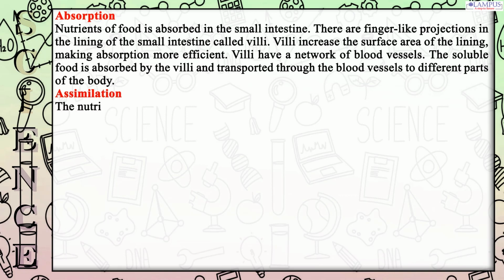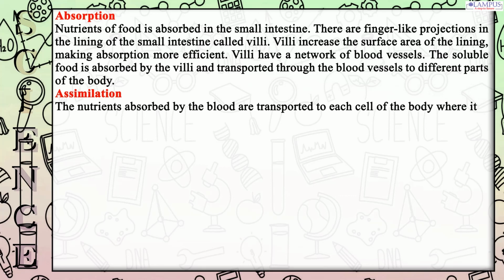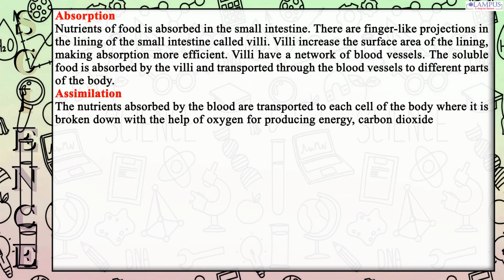Assimilation. The nutrients absorbed by the blood are transported to each cell of the body where they are broken down with the help of oxygen for producing energy, carbon dioxide and water.